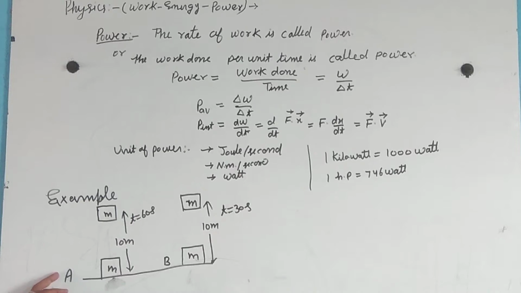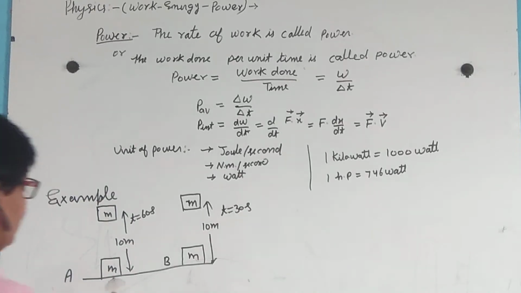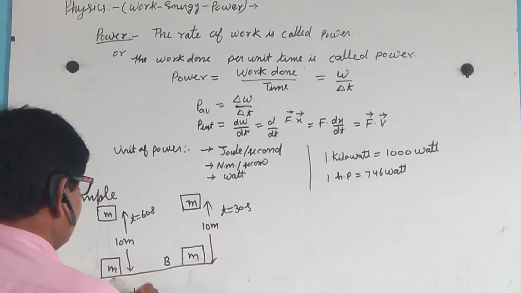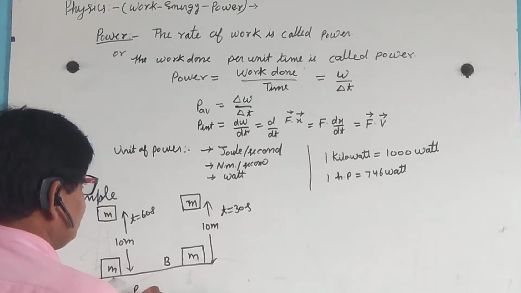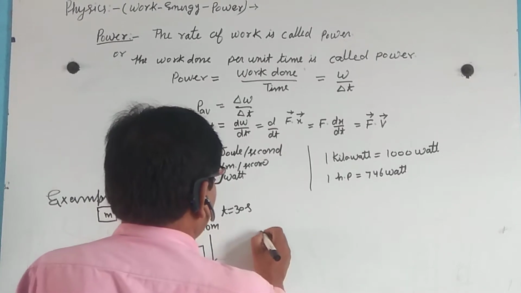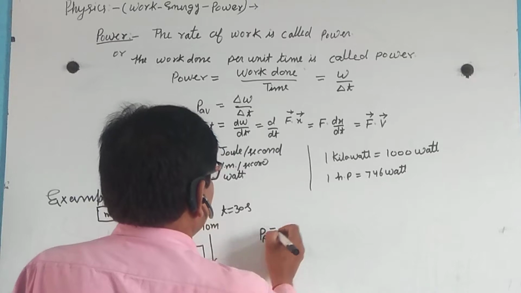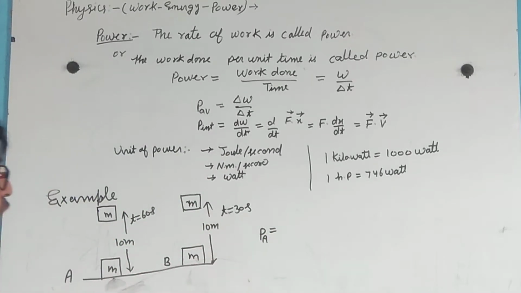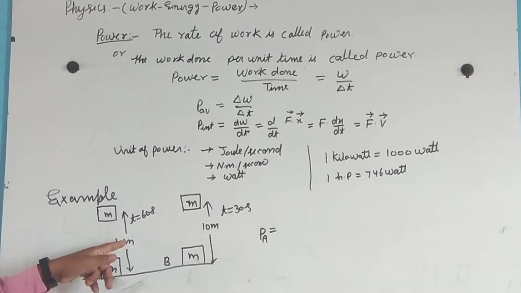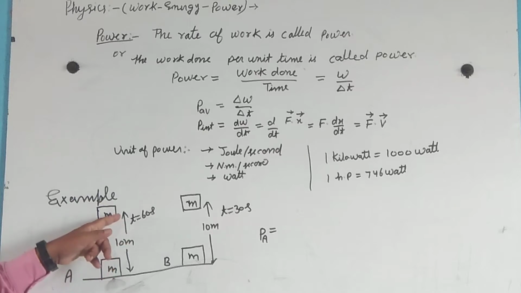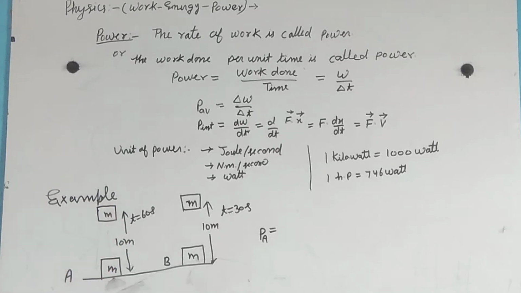Now see here, power of A, PA. Power means that the pulley takes the goods to a height of 10 meter.